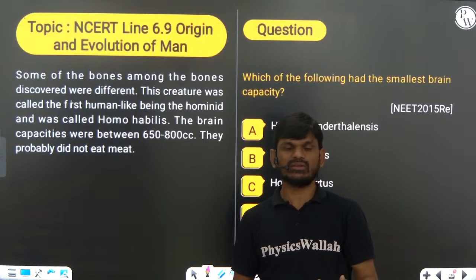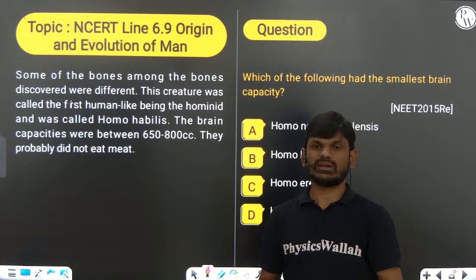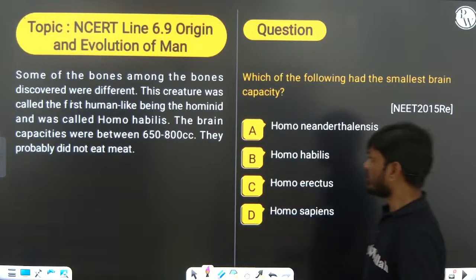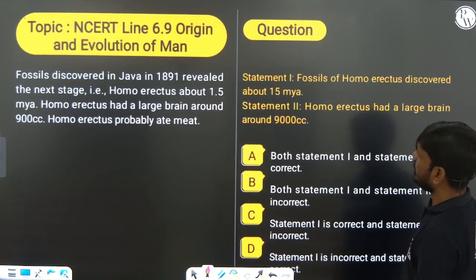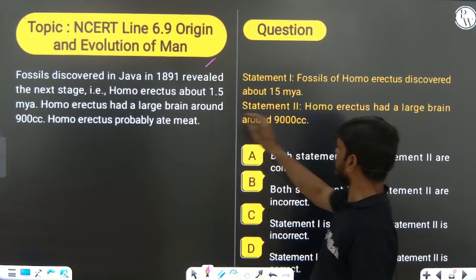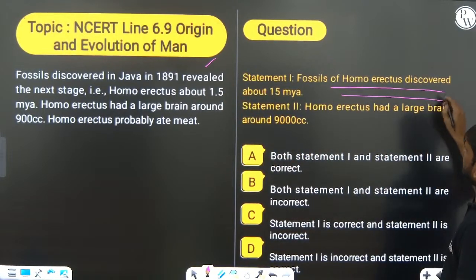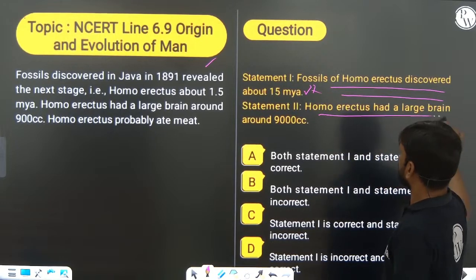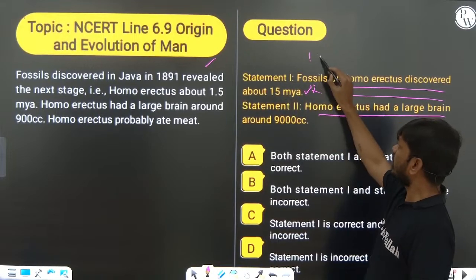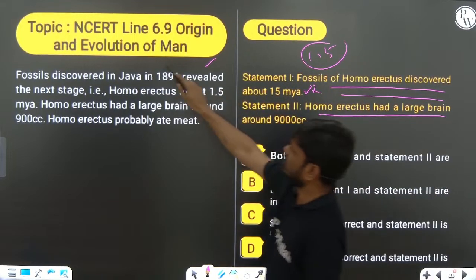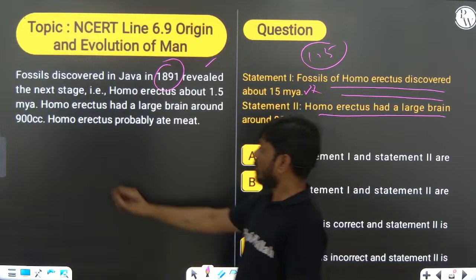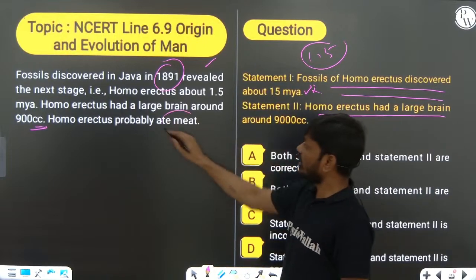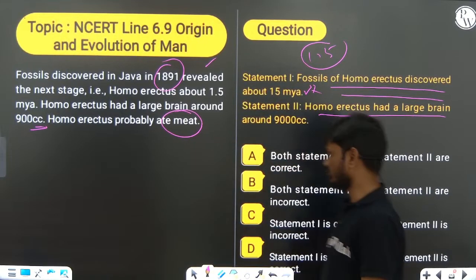Later Java man 1891, Homo erectus, right? Cranial capacity 900 cc. Then Neanderthal, right? So this order is very important. I told you, you can see the question also. Fossils of Homo erectus discovered about 15 million years ago, wrong. Because the fossils of Homo erectus were discovered in Java 1.5 million years ago. So that's why we call it Java man, with 900 cc capacity. So these are the first hominids, they ate meat. Probably they ate meat. That is important.